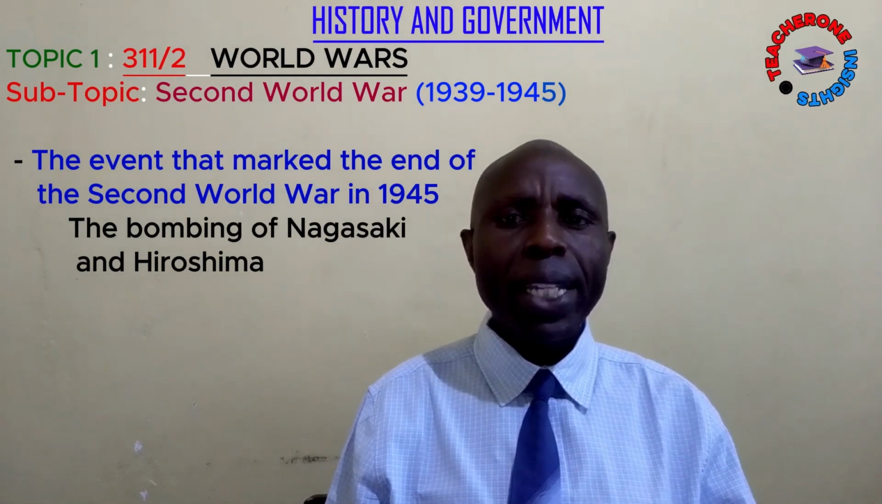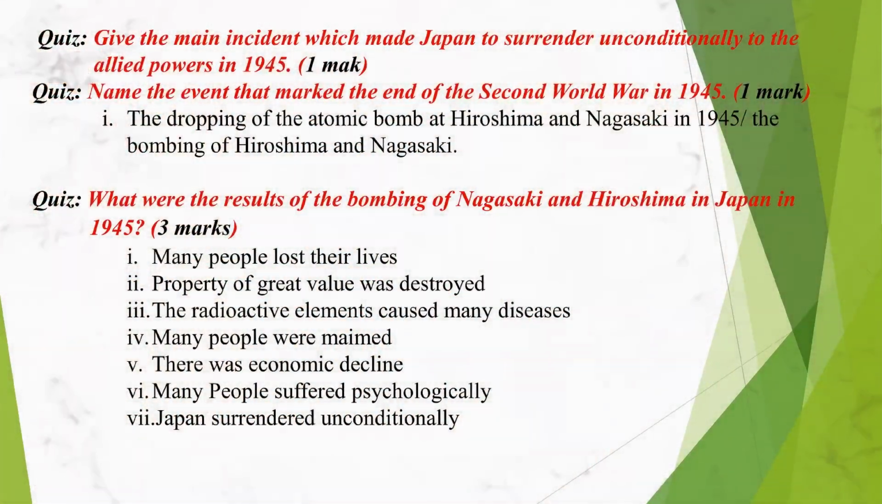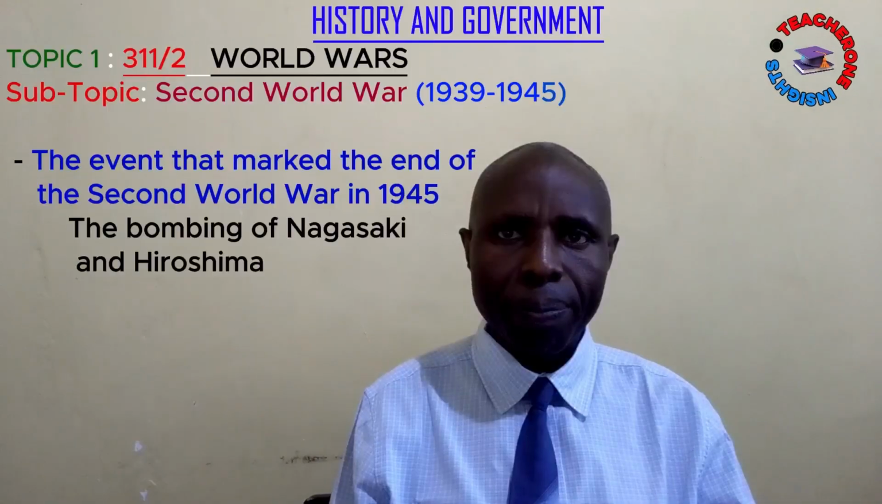Give the main incident which made Japan surrender unconditionally to the Allied powers in 1945, 1 mark. Or name the event that marked the end of the Second World War in 1945, 1 mark. The only response is the dropping of the atomic bomb at Hiroshima and Nagasaki in 1945. Or you can say the bombing of Hiroshima and Nagasaki.